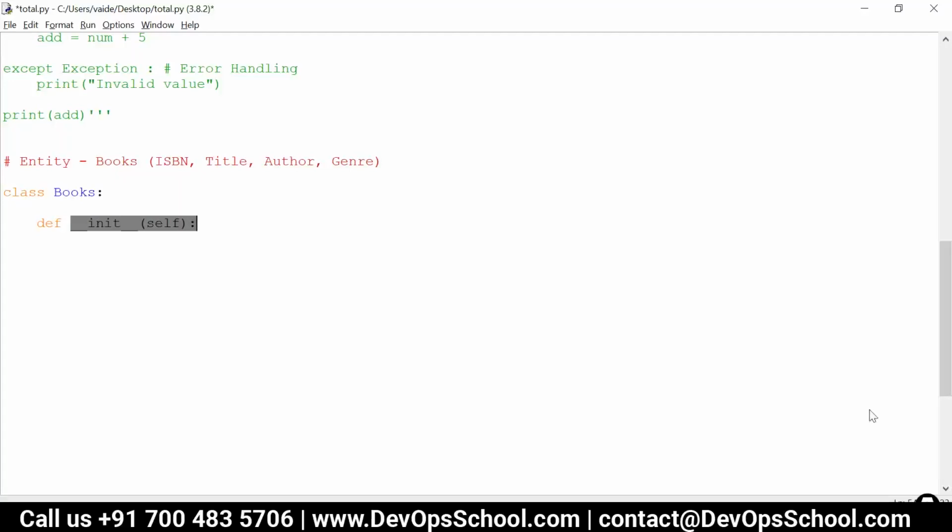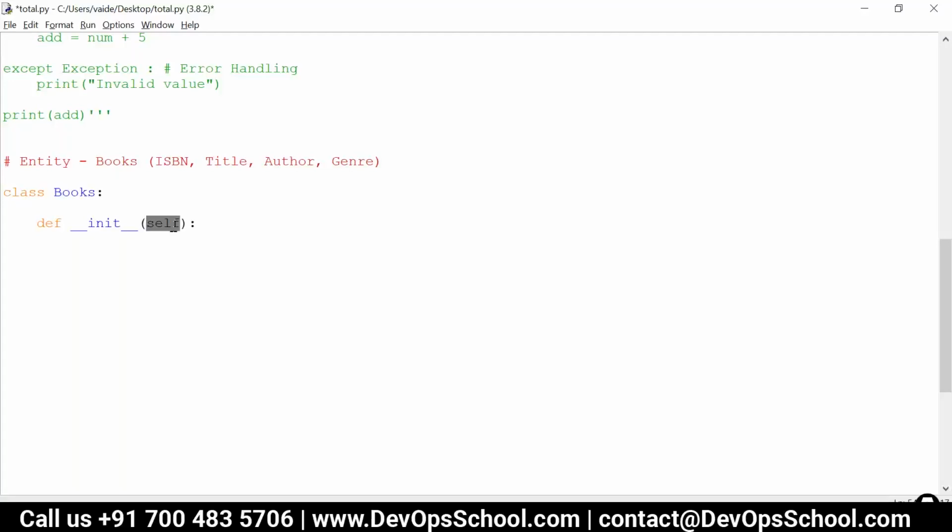Yes, was there a query? What is the meaning of self? Do we need to write ISBN, title, author, genre here? Yes, we have to write them. We will initialize them inside the method, that's what we are going to do. Self refers to the object instance.